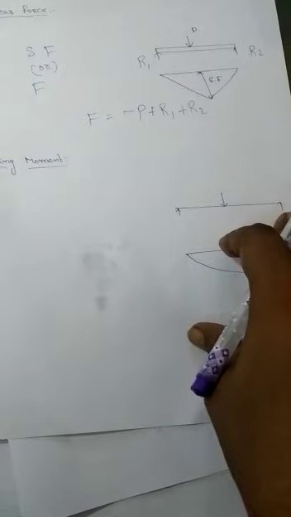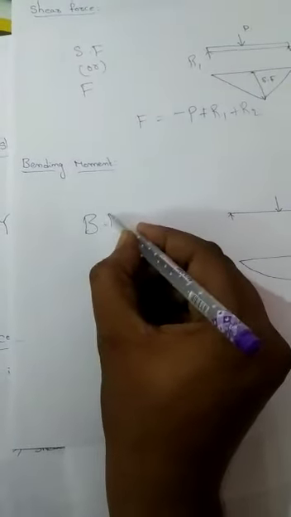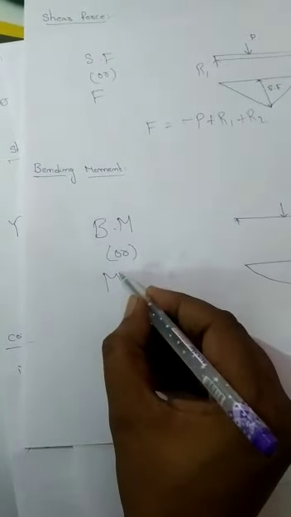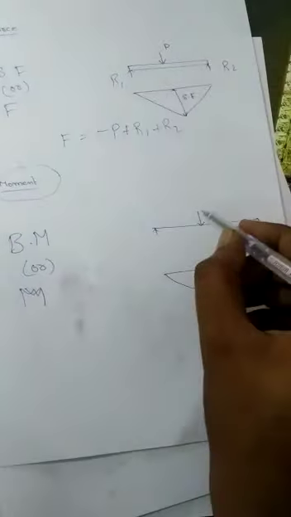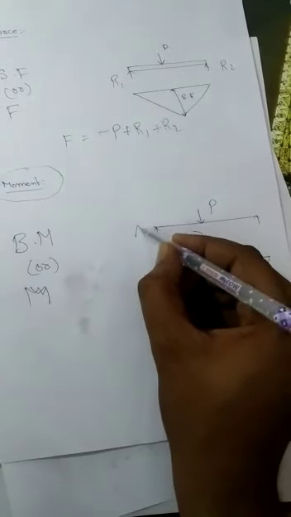Come to the next definition, bending moment. The algebraic sum of the moments developed in a body is the bending moment. It is written as BM or simply M. So what is meant by moment? For example, this load acts at a distance x from the support.